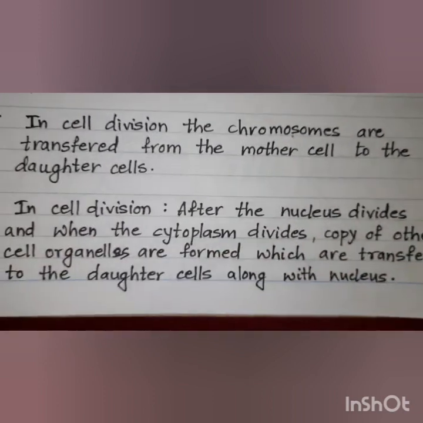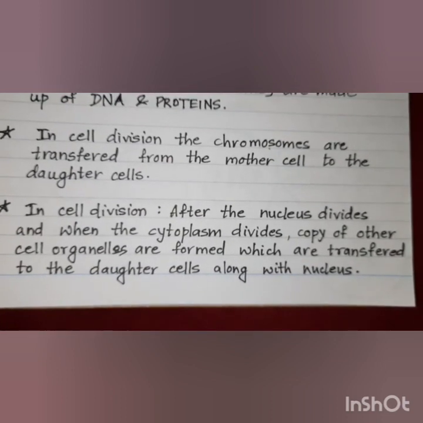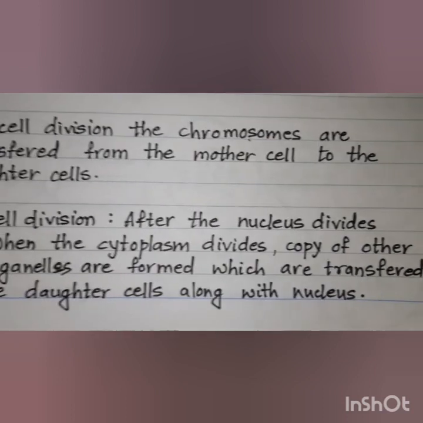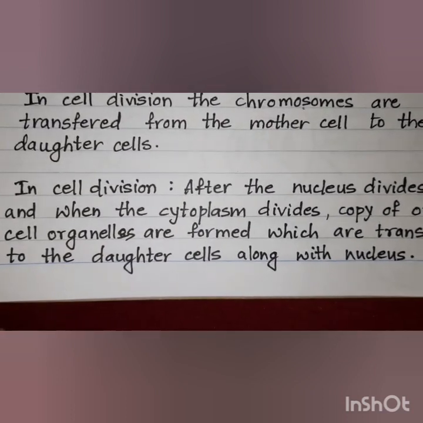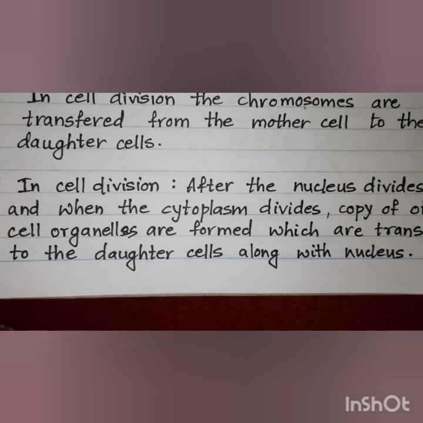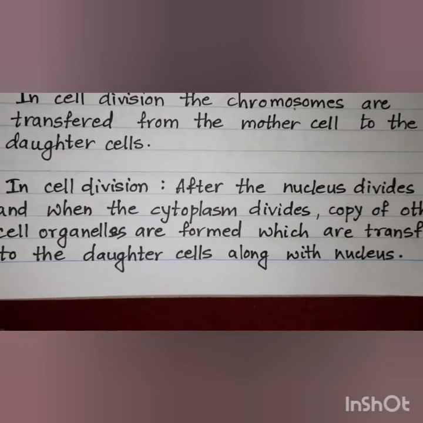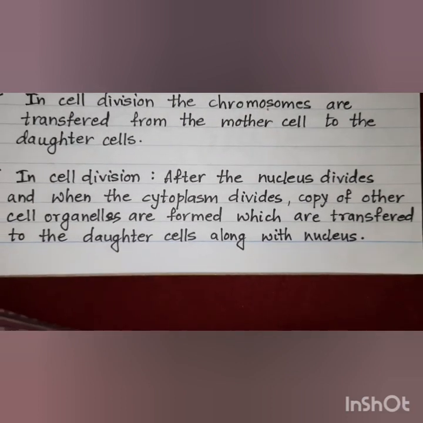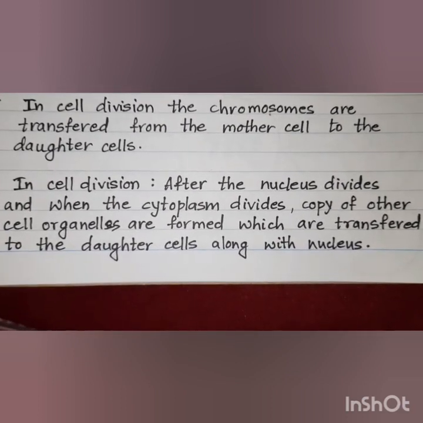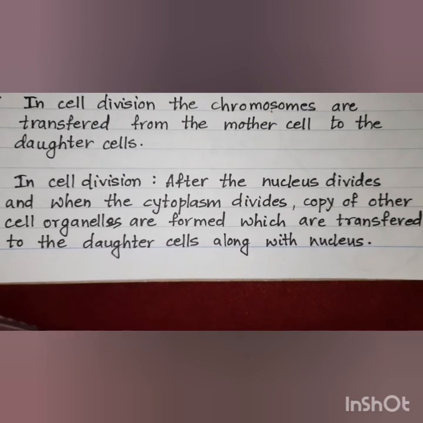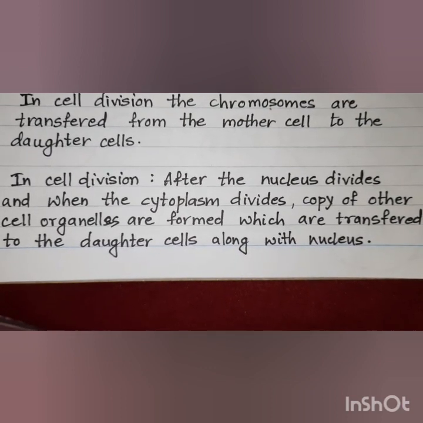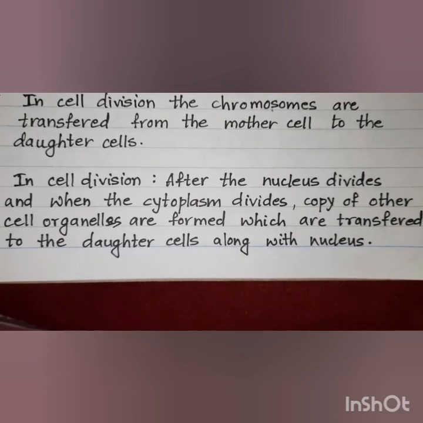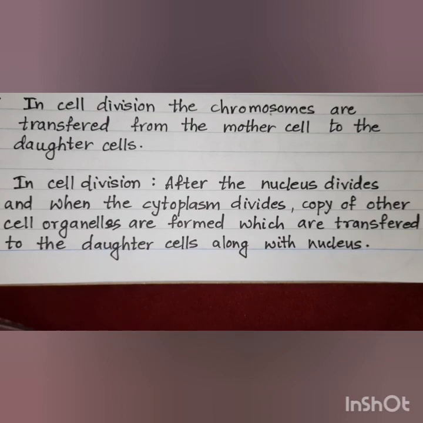In cell division, after the nucleus divides, when the cytoplasm divides, a copy of all other cell organelles, that is, other than the nucleus, the cell organelles which are found in the cytoplasm of the cell, are also transferred to the daughter cell. That means when the nucleus divides to form two new nuclei, along with the new nucleus, the divided cells get a copy of all the cell organelles so that the new cell can have all the functions.